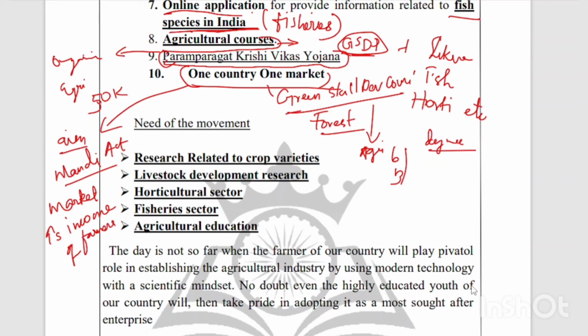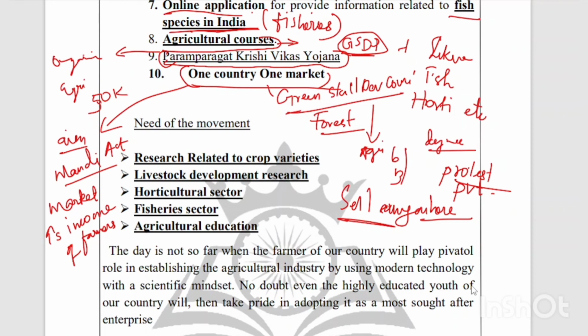Through this scheme, the farmer will be able to sell his product anywhere, at any market, to a private market or anywhere else he wants. And this is the controversial thing that led to the farmers' protest in Delhi.